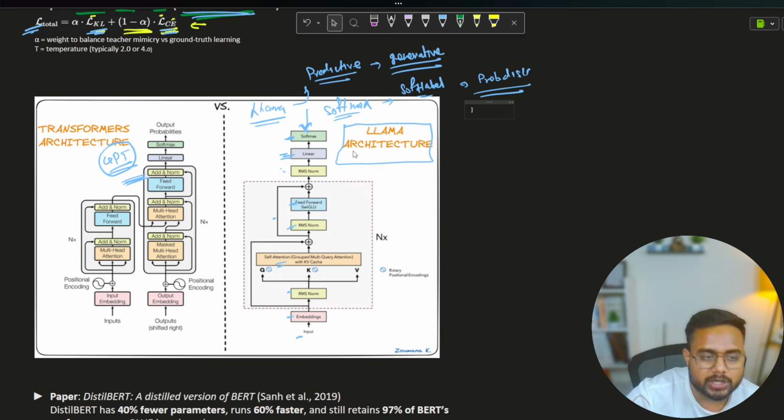As of now, I'm just showing you that this is the architecture, the LLaMA architecture. Similar to that, we have a Mistral architecture, GPT architecture, Claude architecture, DeepSeek architecture, all the state-of-the-art models. This generative model depends on the transformer architecture itself, and this is one example. And why I kept this example is so that you can understand that it is going to predict this softmax value at the end. Okay, we are really getting a soft label at the end. I hope this thing is clear.